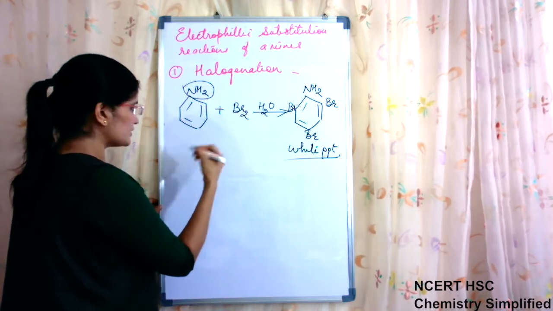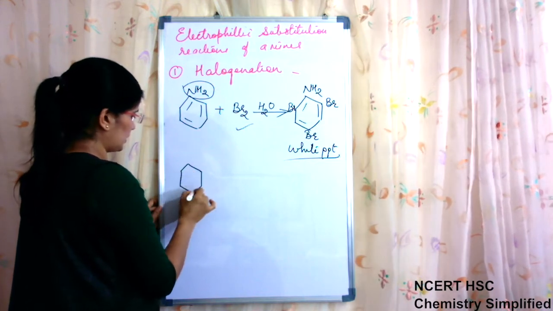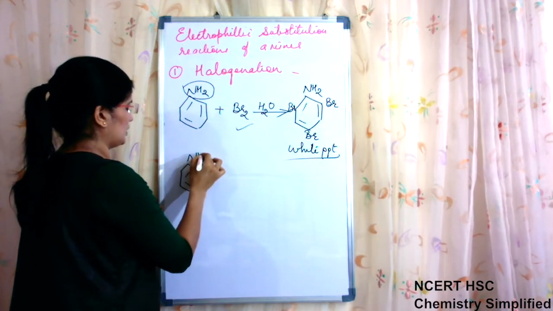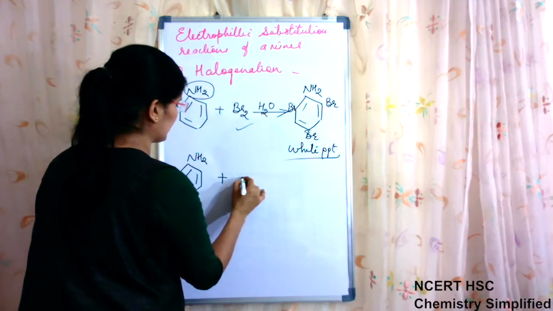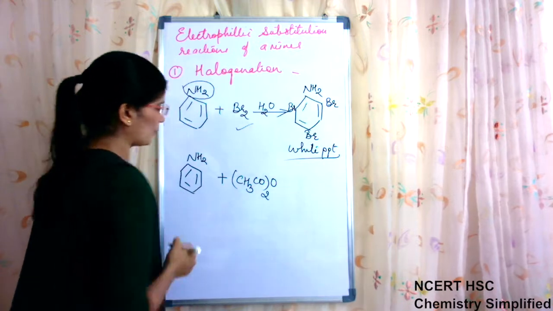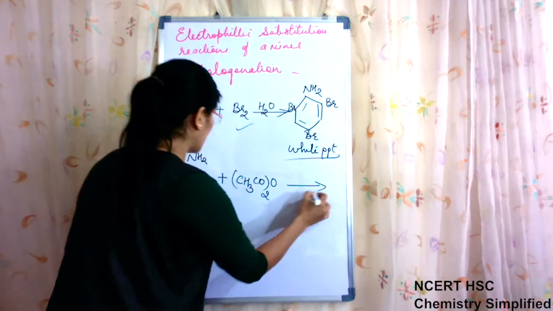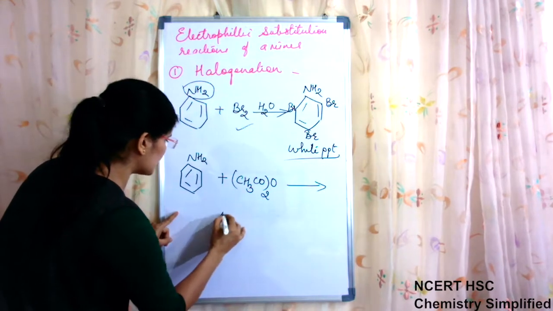So for that, the first step before this reaction is that aniline is first treated with acetic anhydride, (CH3CO)2O. This we have done in acylation reactions, yesterday we had done this. Because of this, what happens?